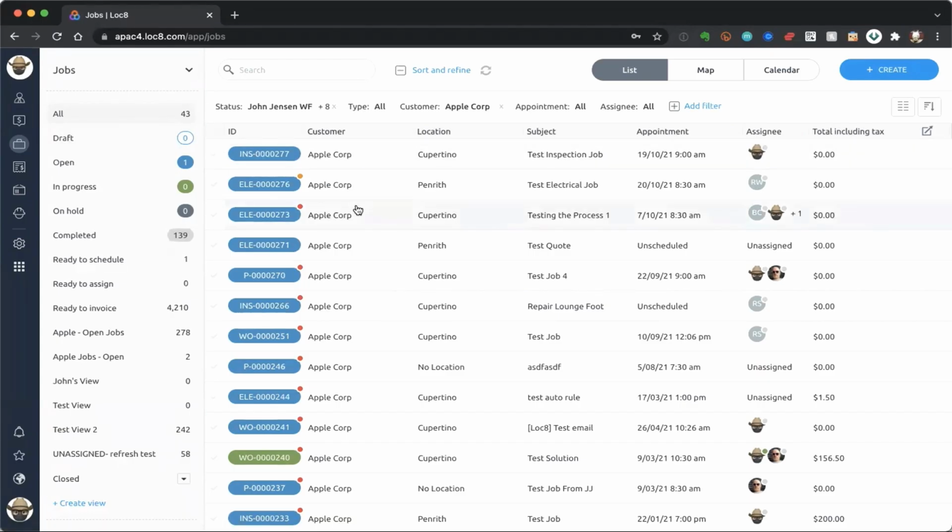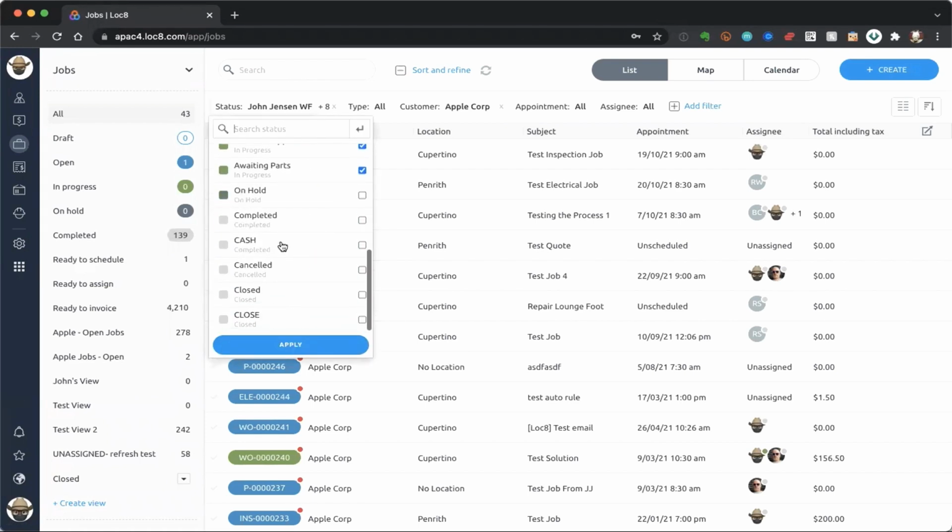And again, with this concept that what I'm doing is painting a picture here. I'm taking a blank canvas and adding to that blank canvas a bunch of information. I want to see what the Apple Corp jobs are. I want to see the jobs where the statuses are a particular listing, where I specifically don't care about things like completed or closed jobs.